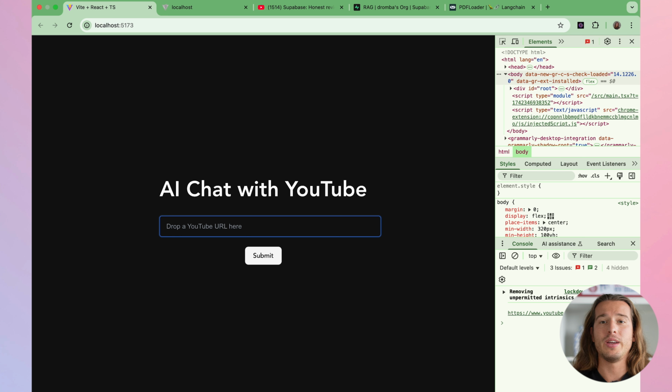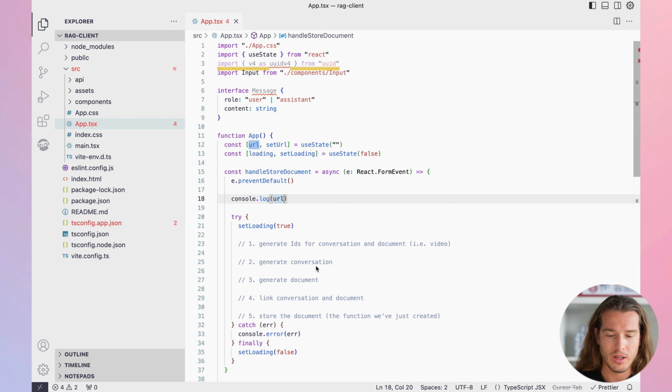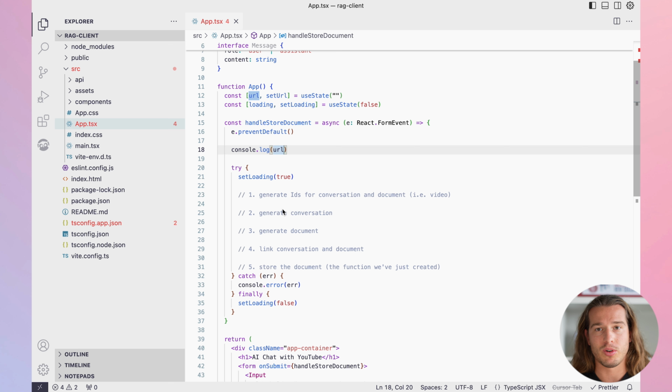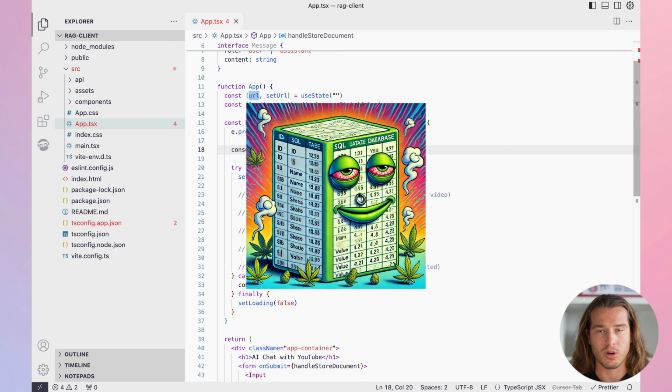But now we need to do that processing. What happens when we pass the URL here? Of course, we store the document, but since we want to generate a conversation, we also have a couple of other things we want to do. First, we need to generate some IDs for the conversation and the document itself, i.e. video. We need to generate that conversation, so that's chat. We need to generate the document and store it to the database. We need to link conversation and document. That's a join table between conversation table and document table because it's a many-to-many relation.